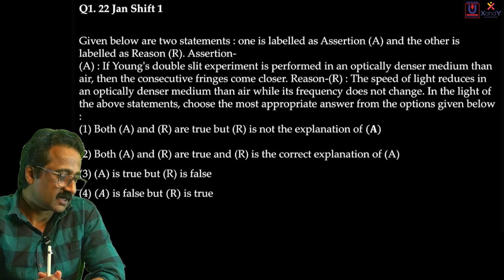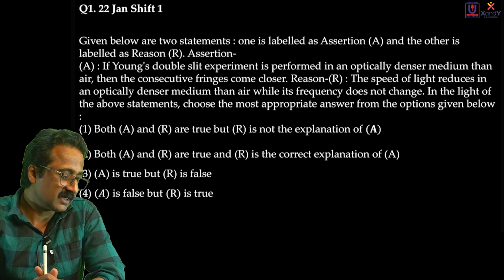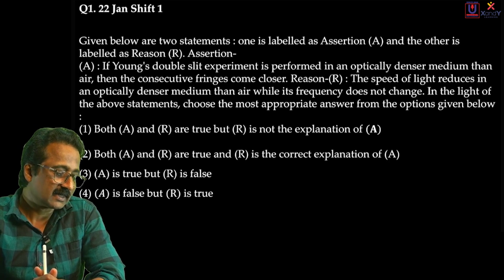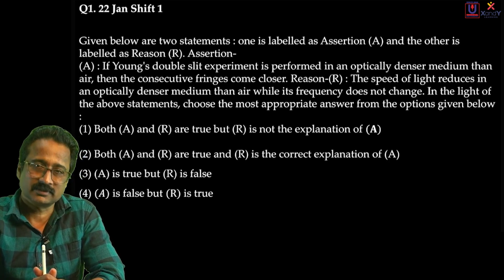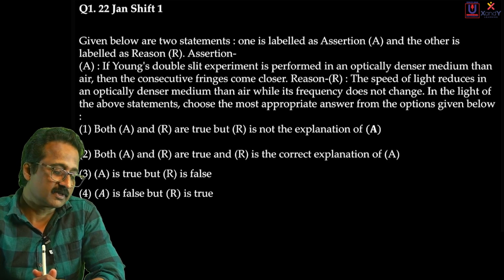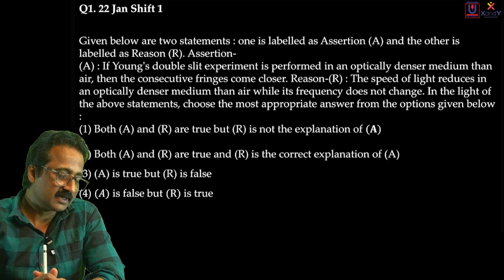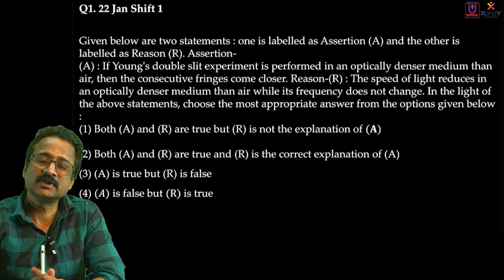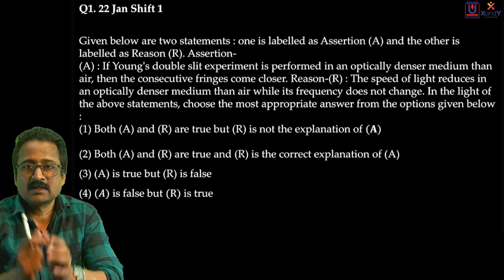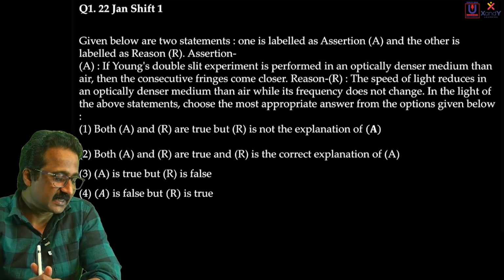The first statement: if Young's double slit experiment is performed in an optically denser medium than air, then the consecutive fringes become closer. That is the first statement. Second statement: the speed of light reduces in an optically denser medium than in air, while its frequency does not change. So these are the 2 statements. Let's first of all read the first statement once again.